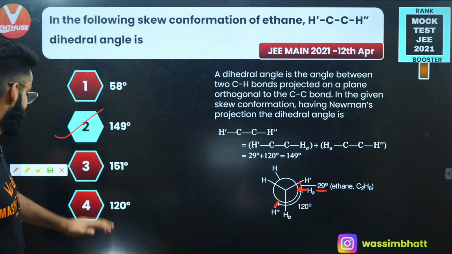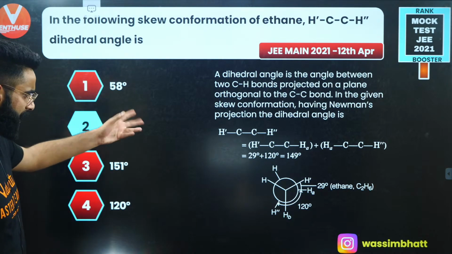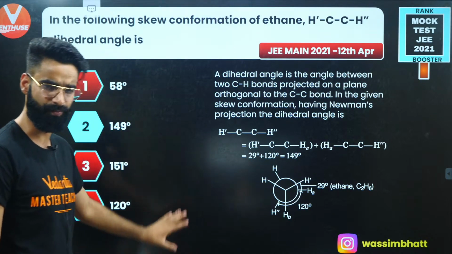It's a very simple question, provided you know how to make the Newman's projections, right? It's a very, very simple one.